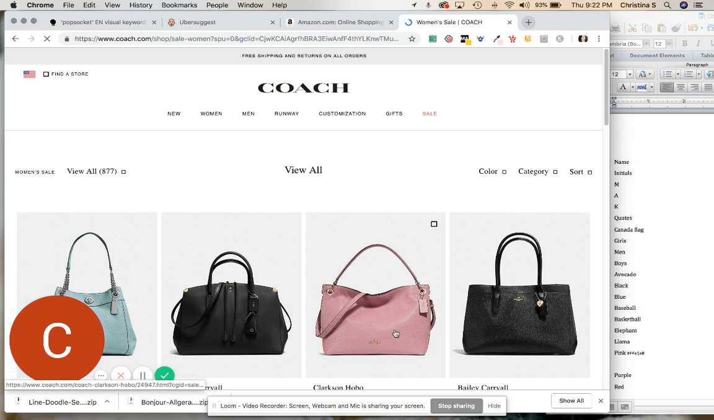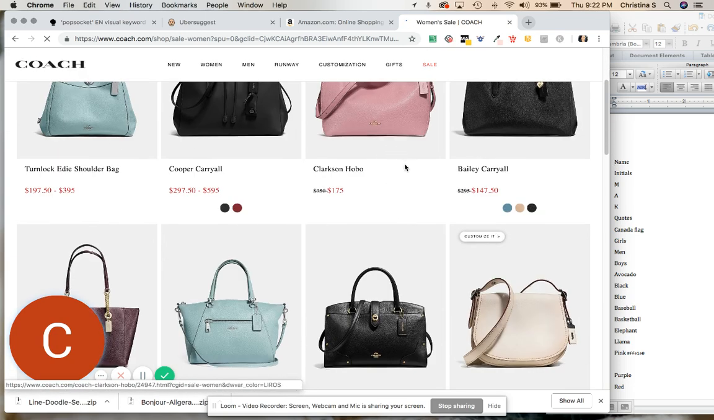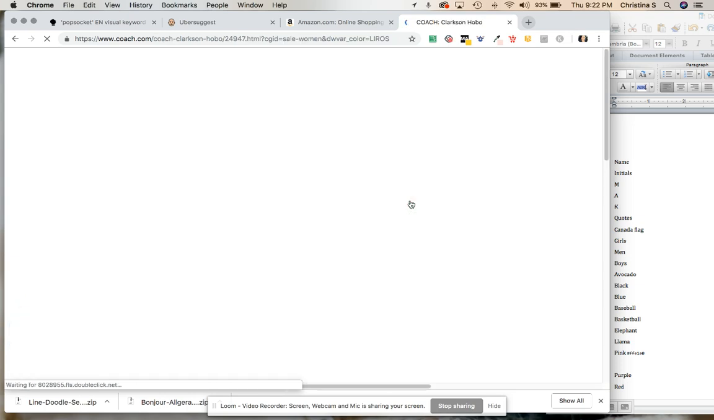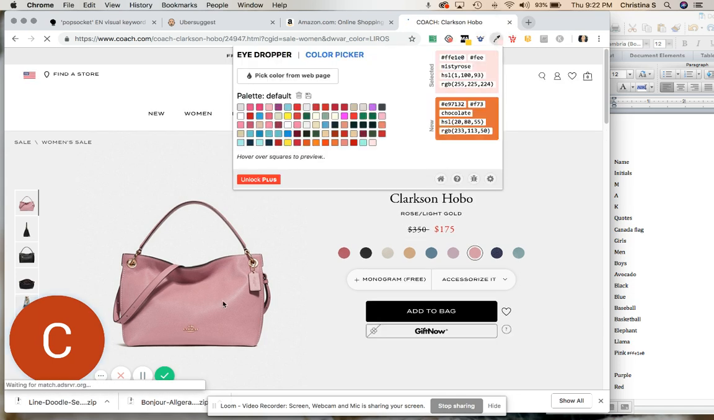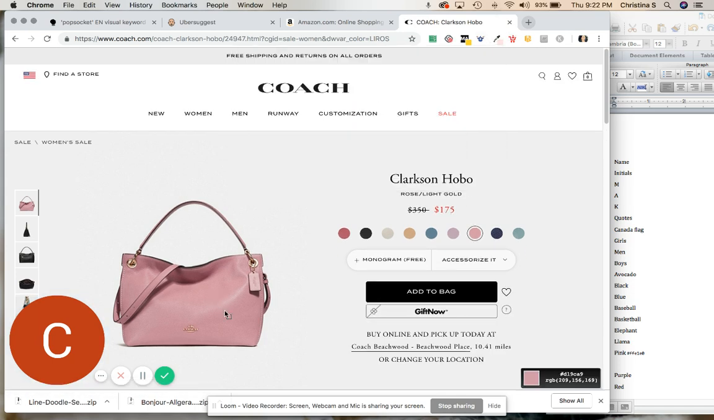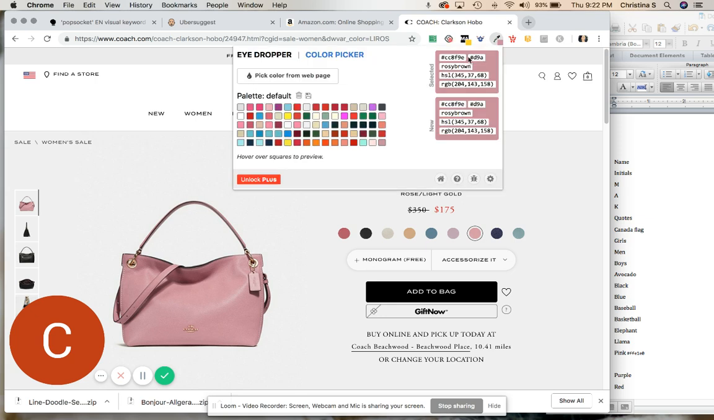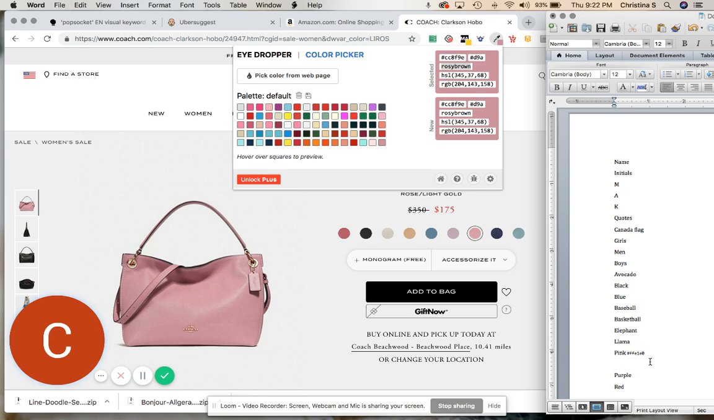So here's another pink kind of color that's like a mauve. So I might go in here and try to capture this color as well. Okay, that one's like a rosy brown. And you can even copy the name of it as well and then call it that and pink. So I'm going to call this one rosy brown.